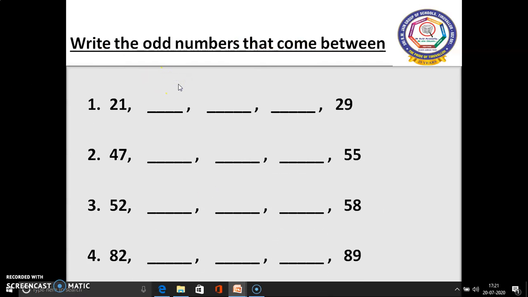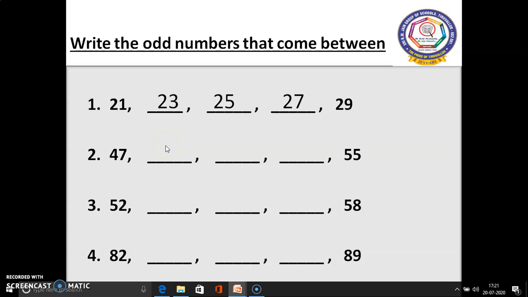Next, write the odd numbers that come between. In this first sum, 21 is there. After 21, what is the odd number? 22? No, 22 is an even number. So we have to write 23. Again 24 is an even number, so we write 25. 26 is an even number, so we write 27. Again 28 is an even number, so we should not write 28. Already 29 is there.